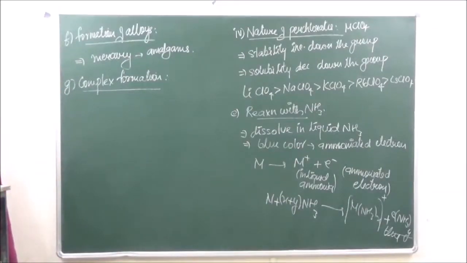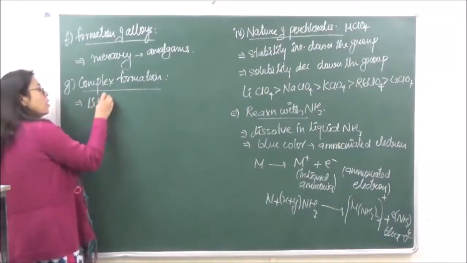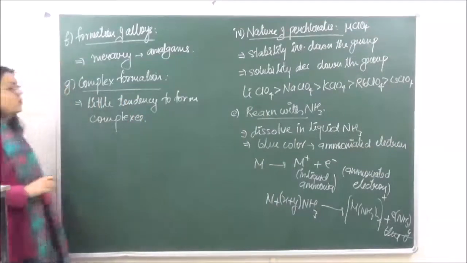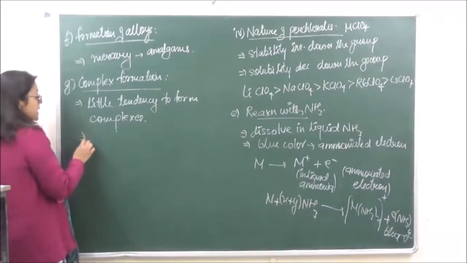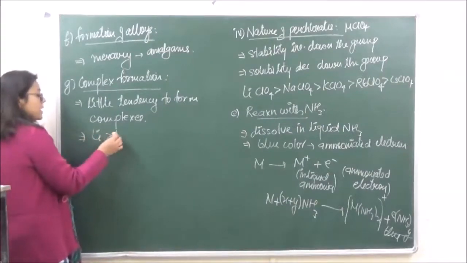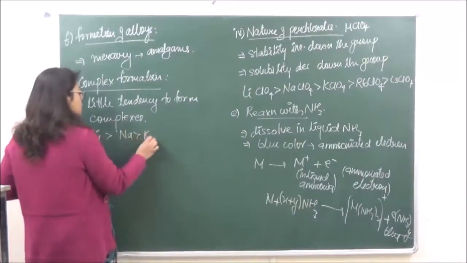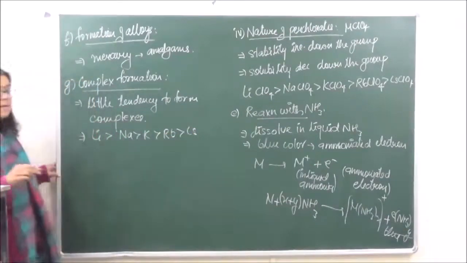Now alkali metals have very little tendency to form complexes. They do not form complexes very effectively. Lithium, which has the smallest size amongst all, forms complexes to the greatest extent, and the tendency to form complexes keeps decreasing as we go down the group. So lithium the most, then sodium, potassium, rubidium and cesium, which, because of its large size, does not form very